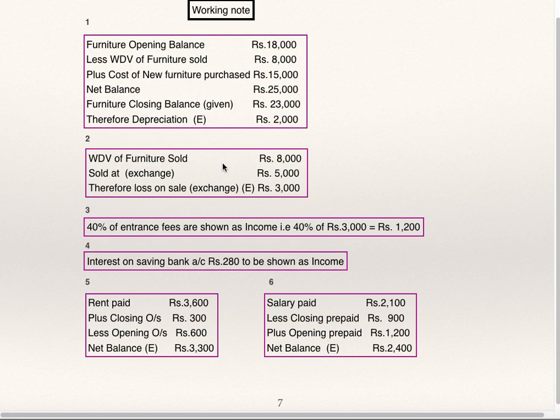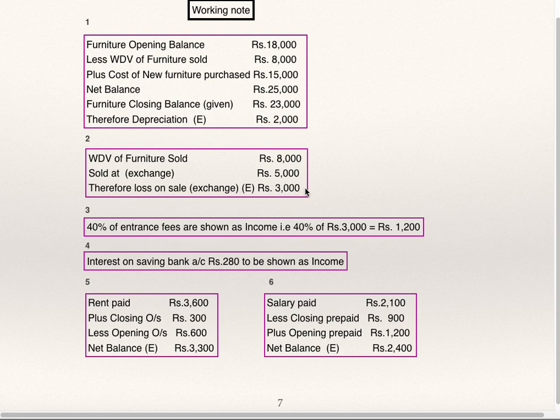Written down value, book value of furniture sold, that is, they have exchanged old furniture with new furniture. Book value of that was 8,000. Agreed price of that, they have exchanged it 5,000. So loss on exchange or sale of this furniture is 3,000.